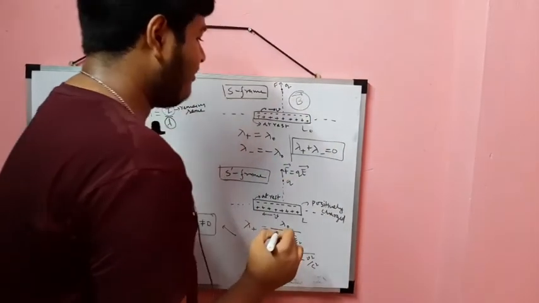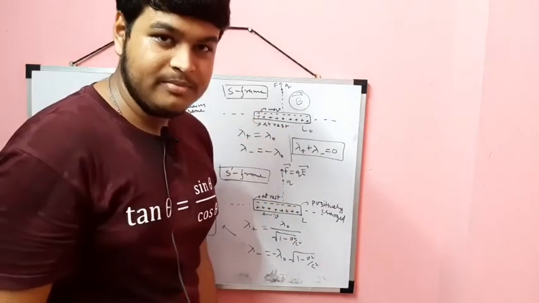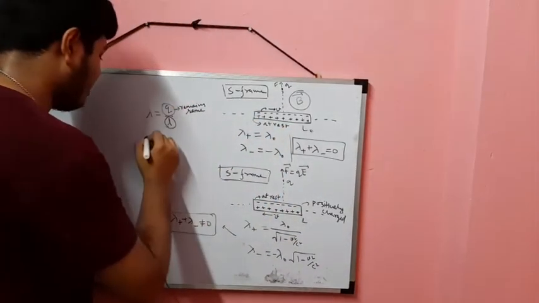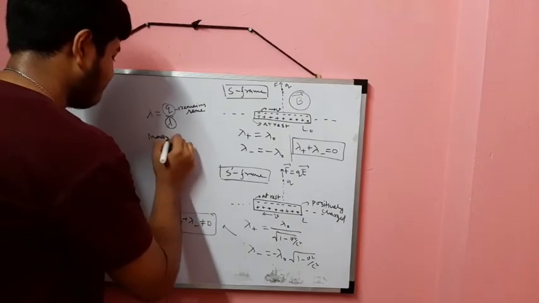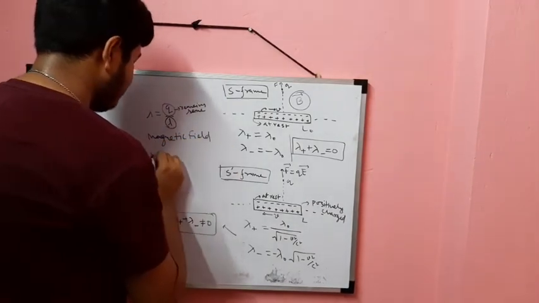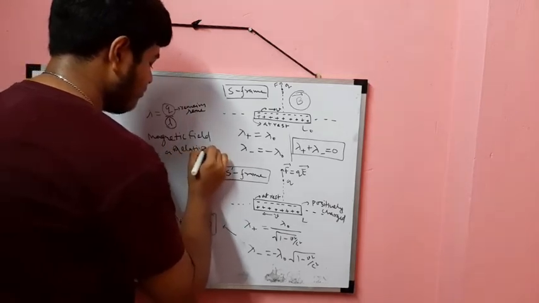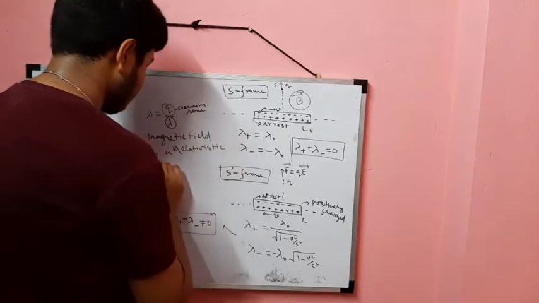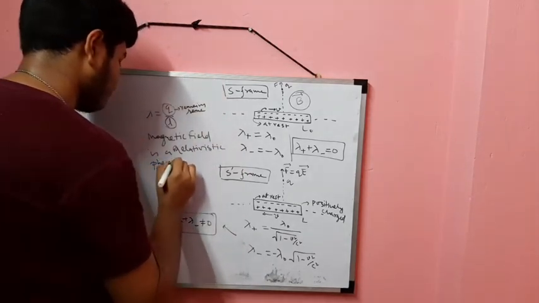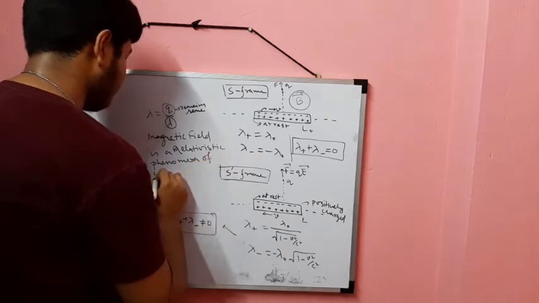So the magnetic field is a relativistic phenomenon of the electric field.